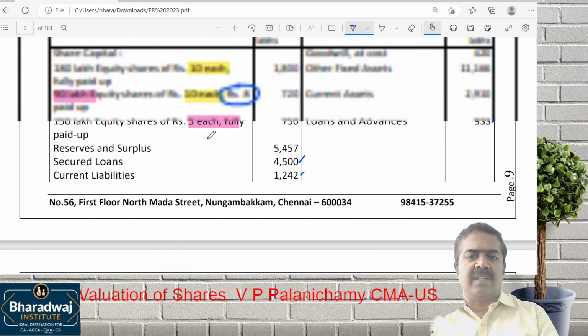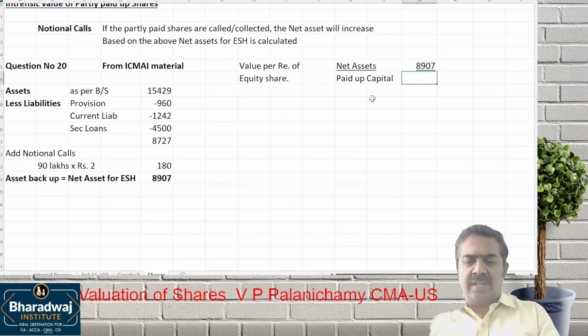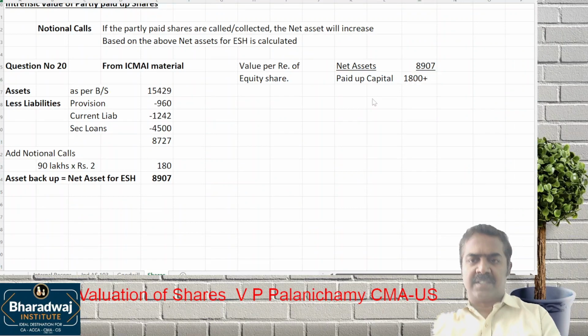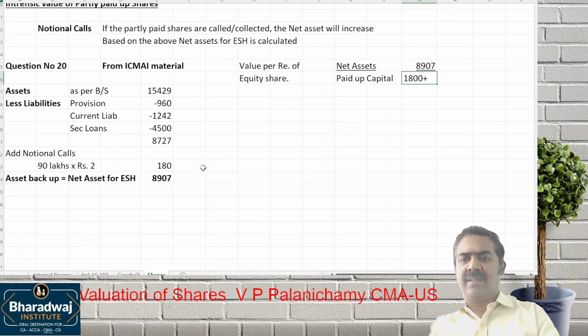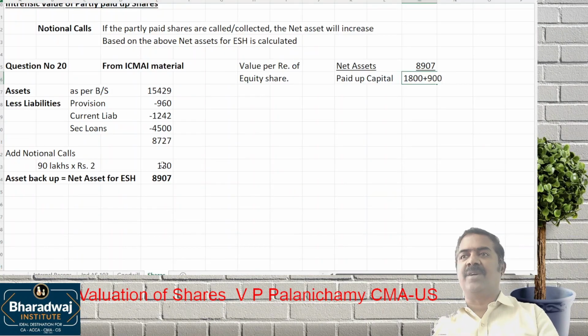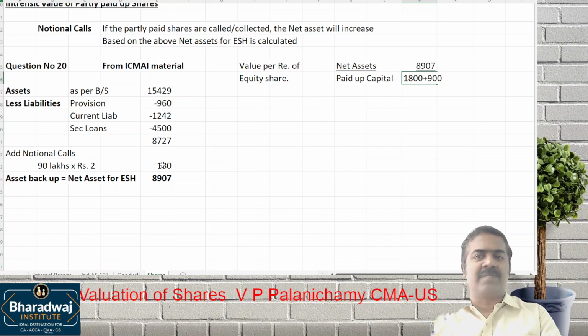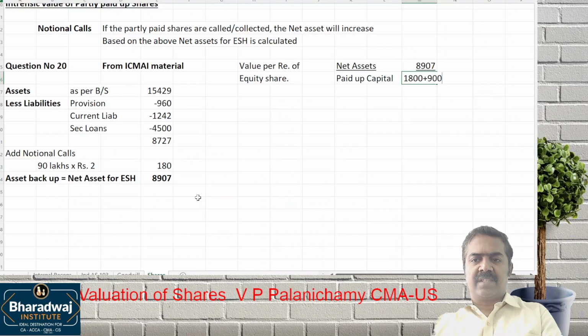Look at 180 into 10, how much? 1800 lakhs, plus this is also fully called up. This also we made a notional call, so 90 into 10, 900. We made a call and collected 180 also. So once it is collected, it becomes fully paid up share. Then 150 into 5, 750. So if all the shares are fully paid up, this will be my equity share capital.